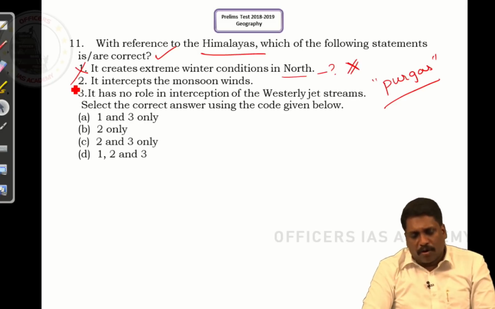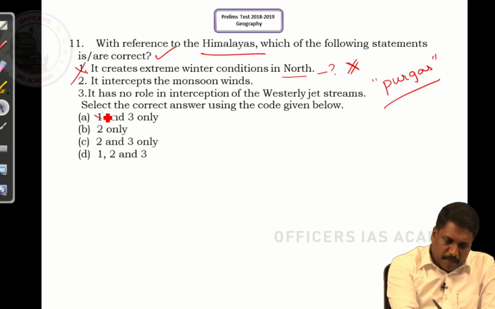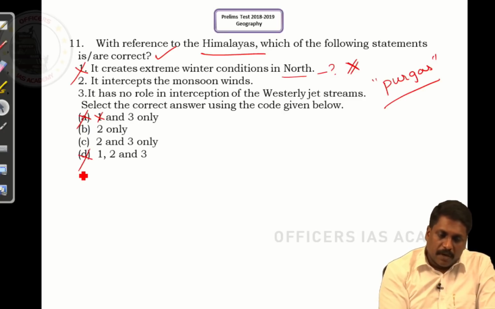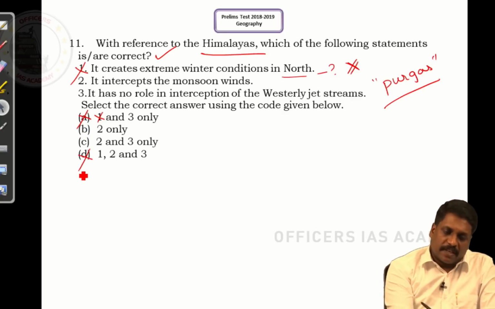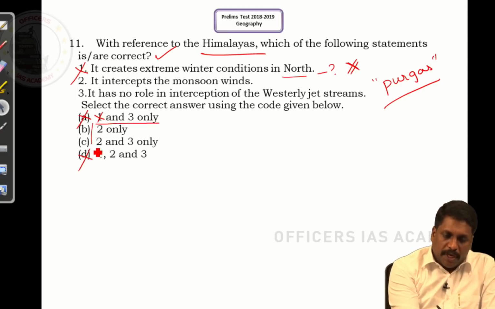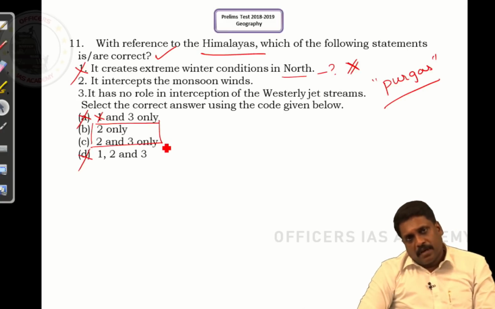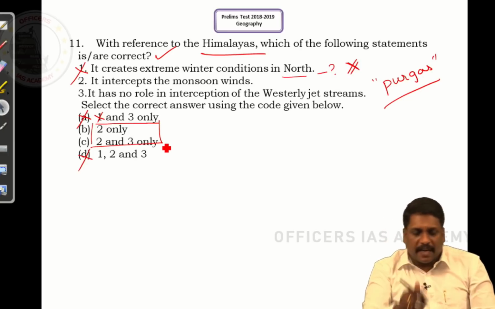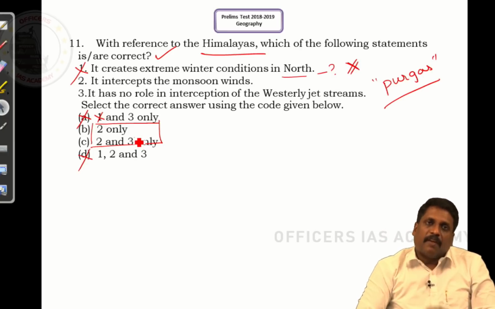Again, taking cognizance, if I am just removing statement 1, A cannot be the answer. If I am just removing statement 1, D cannot be the answer. If that is the case, I have a choice only between B and C. Both B and C have 2. It means what decides my answer? The validity of 3. I have to check whether 3 is valid or not. Now let us check it.